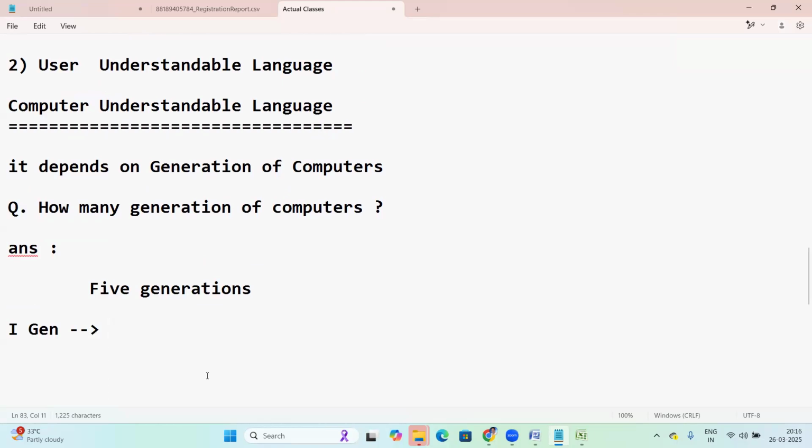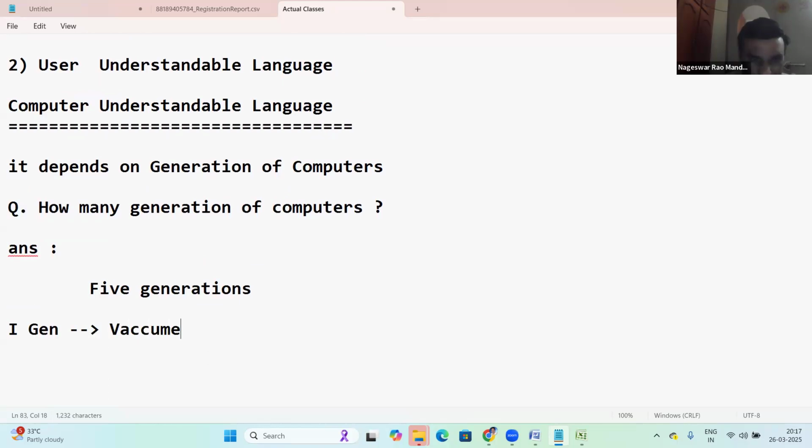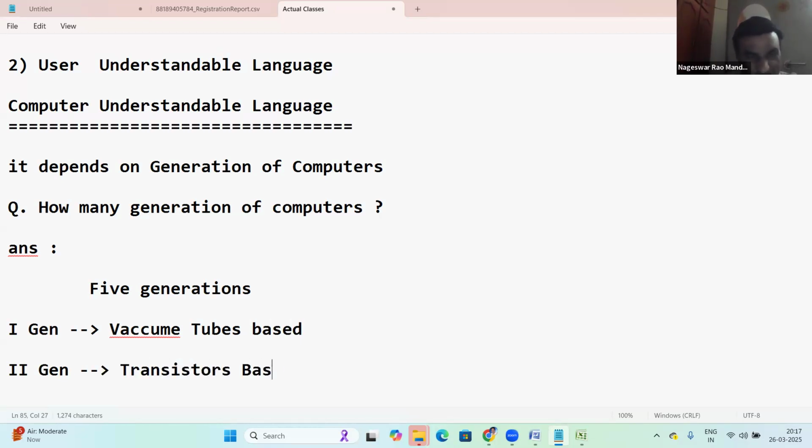First generation computers are vacuum tubes based. Assembly language and machine language came later. So initially it was vacuum tubes based, an electronic subject. Second generation computers are transistor based. Transistors, right? Transistors based.